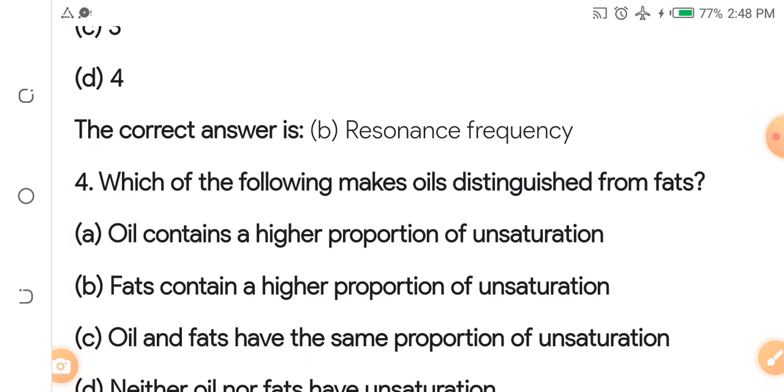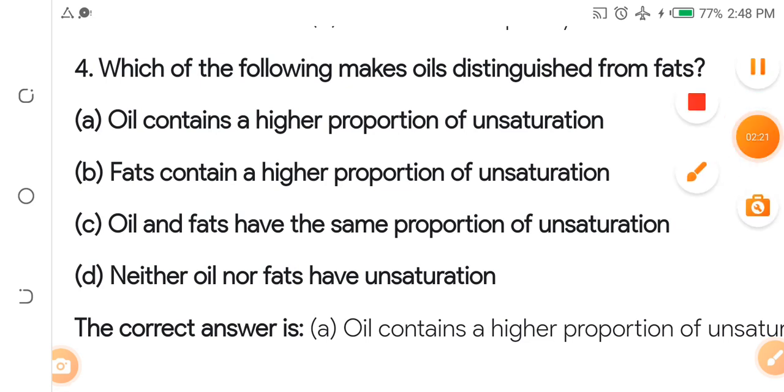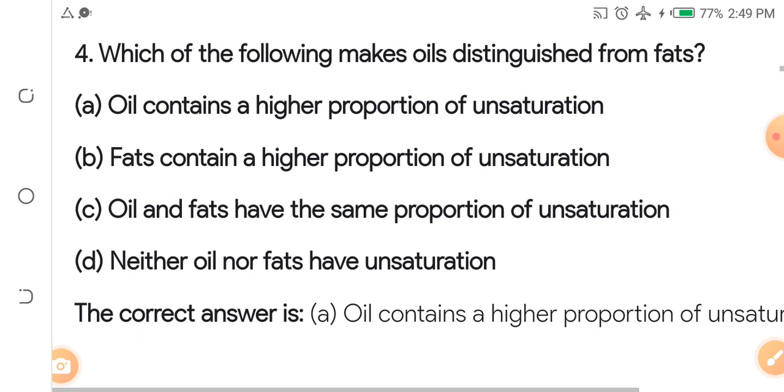Which of the following makes oil distinguished from fat? Or which one makes oil different from fat? A. Oil contains a higher proportion of unsaturation. B. Fats contain a higher proportion of unsaturation. C. Oil and fats have the same proportion of unsaturation.